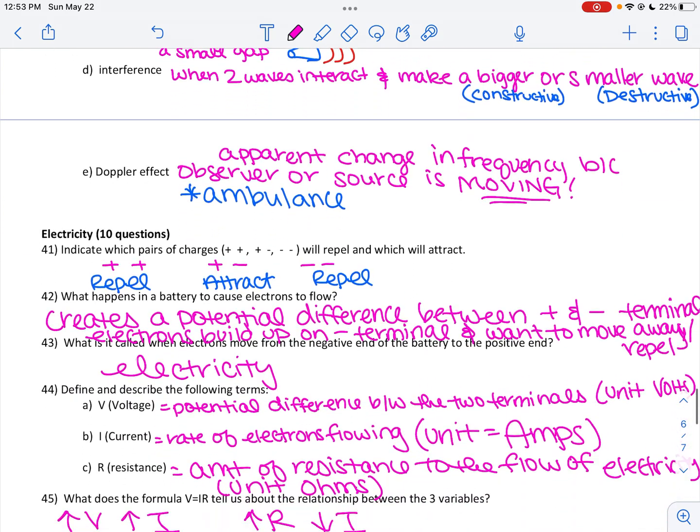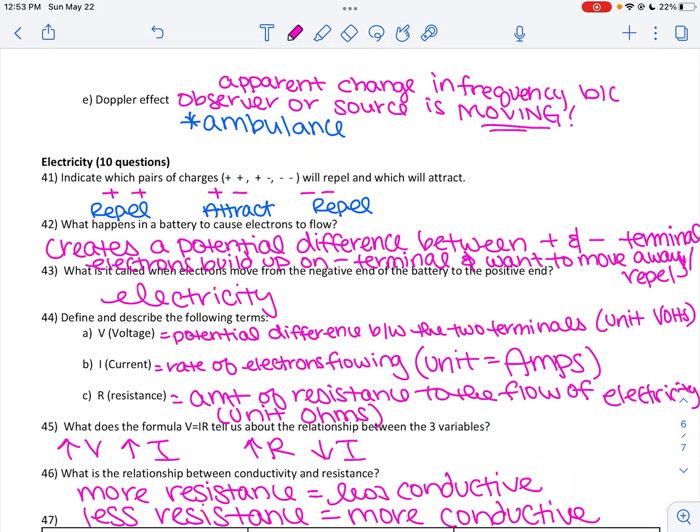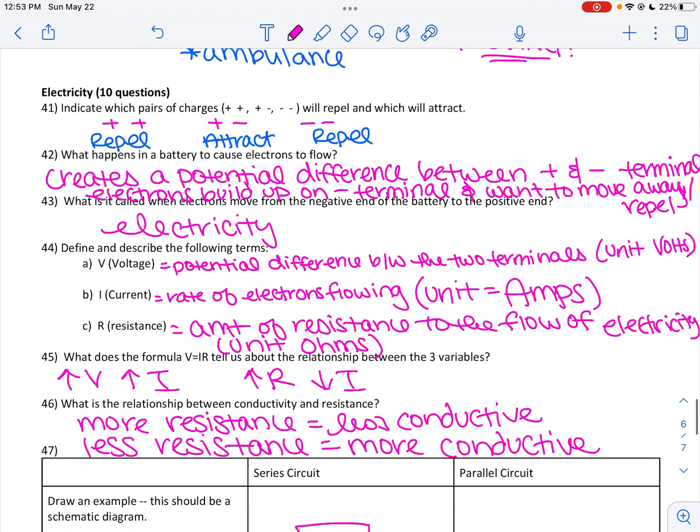And then that Doppler effect, which is the apparent change in frequency because the source is moving. So the ambulance, as it comes closer to you, sounds higher pitch, and it's going to sound higher pitch because the waves bunch up. And so you get a higher frequency. When the ambulance passes you, the waves can spread out, and so then you get a lower frequency, lower pitch.